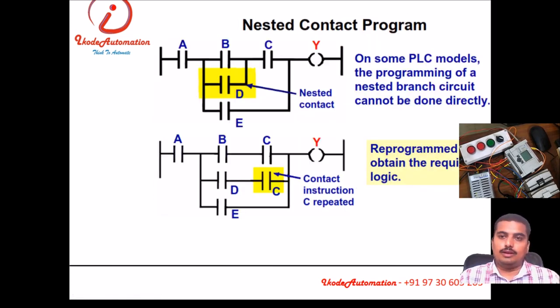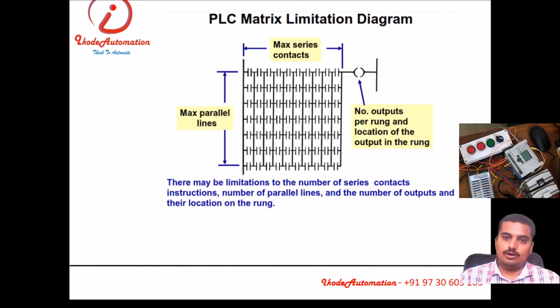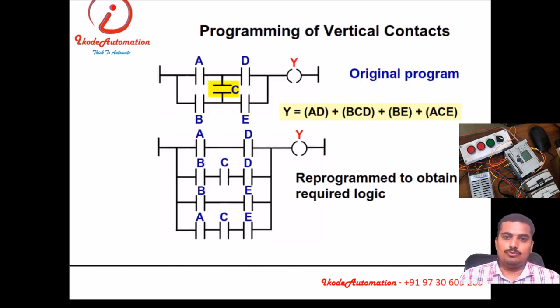Outputs can be connected in parallel, but outputs cannot be connected in series. Each and every PLC has limitations on the maximum parallel and series contacts, so we must follow this. Vertical placement like in a relay schematic is not possible inside a PLC, so you need to reprogram using the required logic. You need to replace this like this.